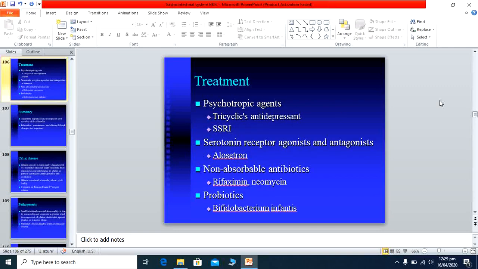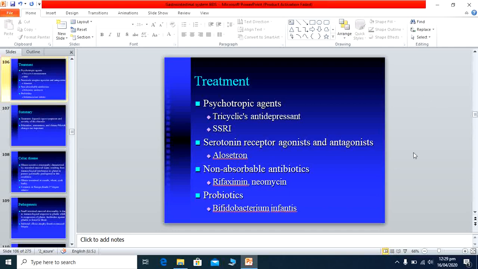Other is the psychotropic agents like the tricyclic antidepressants, SSRIs are sometimes given, and serotonin receptor agonists and antagonists are given, and non-absorbable antibiotics like rifaximin and neomycin are also given, and probiotics like Bifidobacterium infantis, this is also an option.